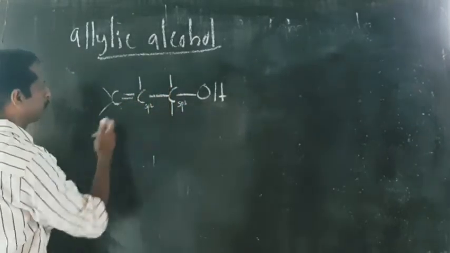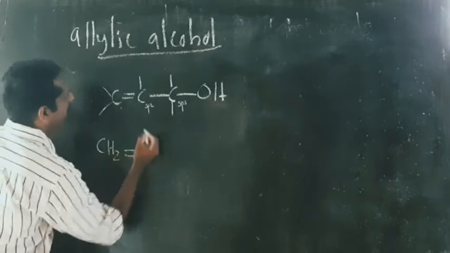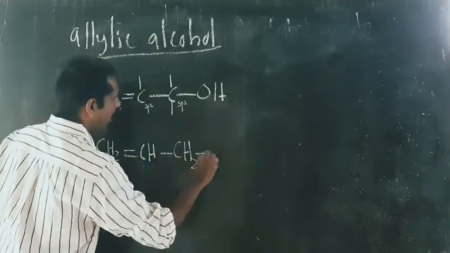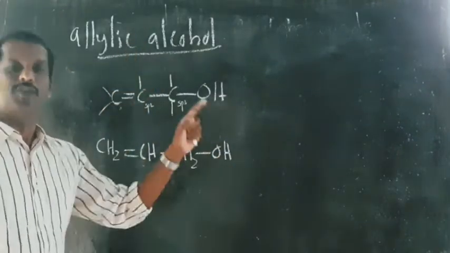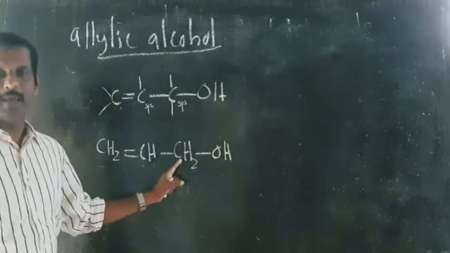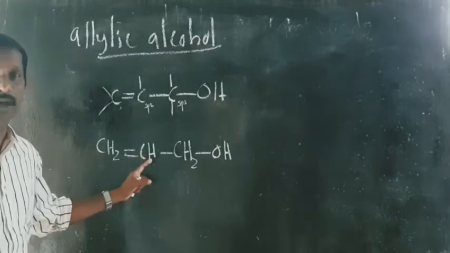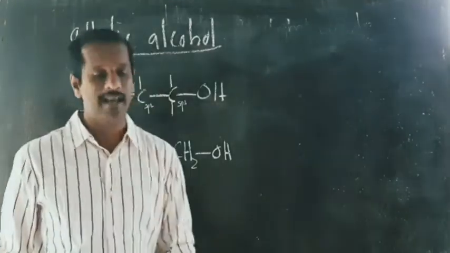Example, if you substitute with hydrogen, what you will get? CH2 double bond CH single bond CH2OH. So this is an example for allylic alcohol. So in allylic alcohol, the OH group is attached to sp3 hybridized carbon. That carbon is attached to a double bonded carbon or sp2 hybridized carbon. This type of alcohol is known as allylic alcohol.